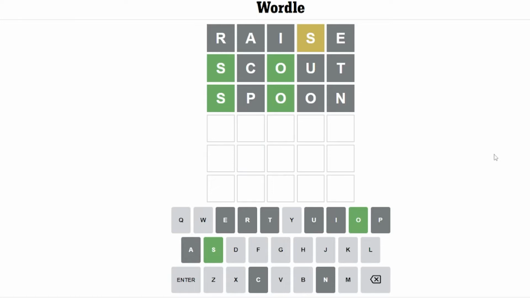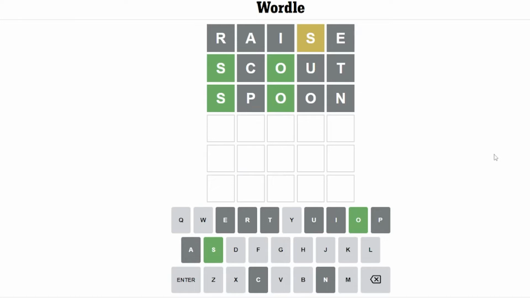If it's SW, I feel like anything with SW. No, I don't think it's SW. The only thing I can think of is swoop, which doesn't work. SL, SLO. Anything work there? Don't think so.